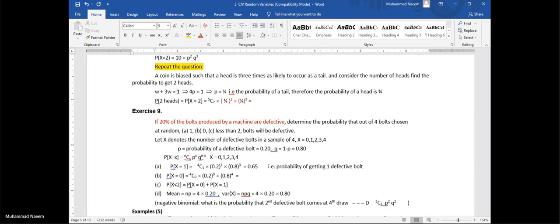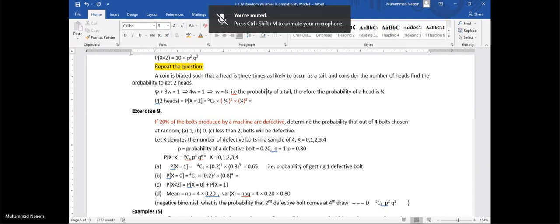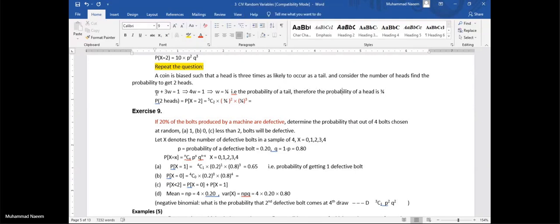Jointly they are equal to 1. This means 4w is equal to 1. So we have w equal to 1 by 4 as the probability of a tail. Therefore, the probability of a head is 3 times, that is 3 by 4.